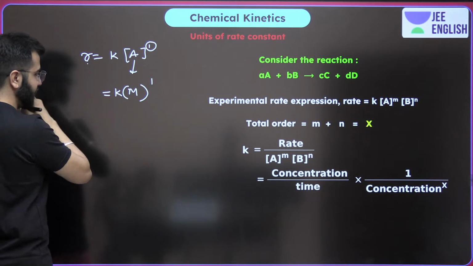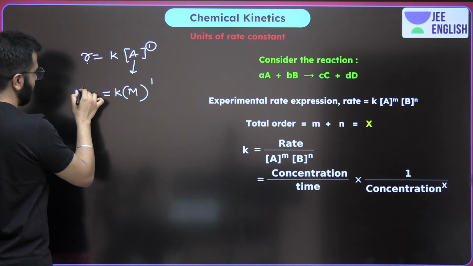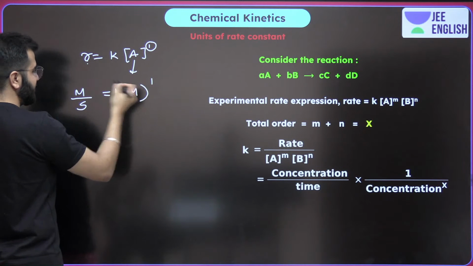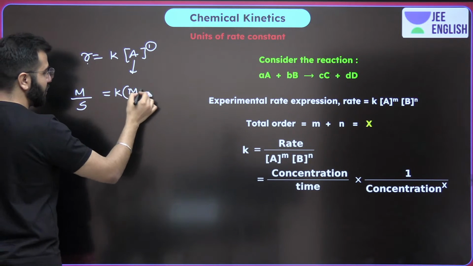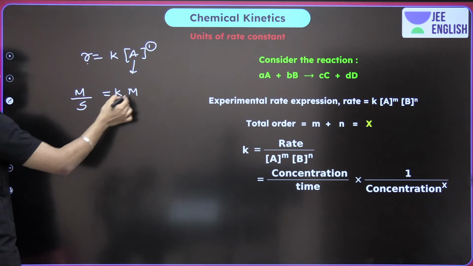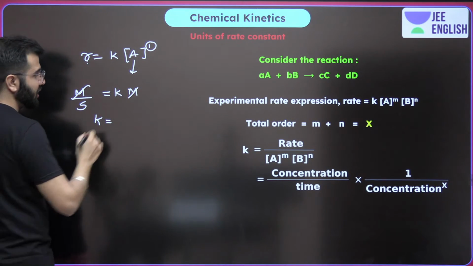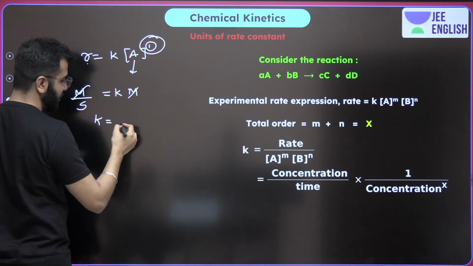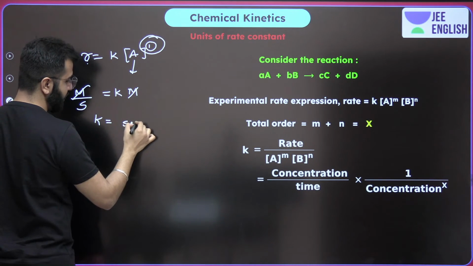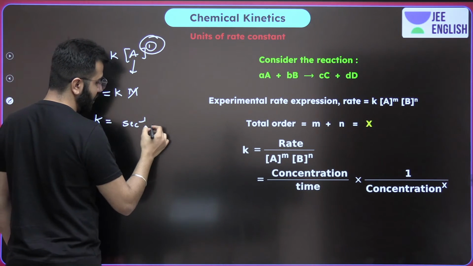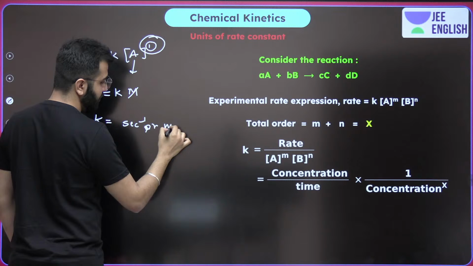The unit of rate is molarity per second. Molarity raised to power 1 is molarity, so molarity gets cancelled. The unit of rate constant when we have a first order reaction is per second: second inverse, or minute inverse.